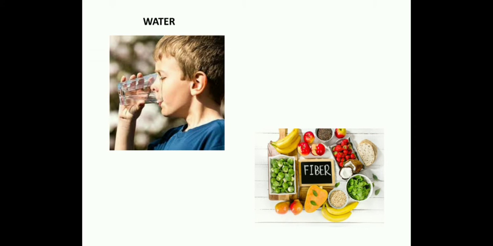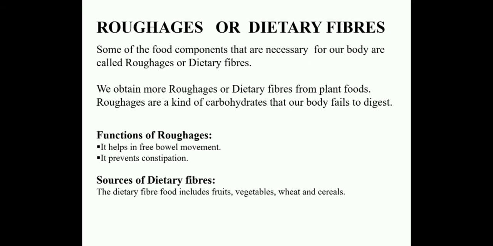Now coming to what are roughages. Some of the food components that are necessary for our body are called roughages or dietary fibers. Plant foods are the rich sources of roughages. Roughages are a kind of carbohydrates that our body fails to digest. Now coming to functions of roughages, it helps in the free bowel movement and it prevents constipation.